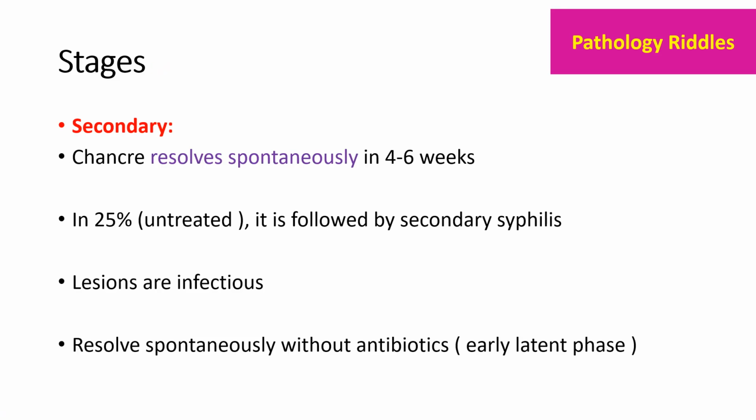So secondary syphilis, if the primary syphilis does not spontaneously resolve in 4 to 6 weeks, or if there is no antibiotic treatment, then 25% of these untreated cases will progress to secondary syphilis. The lesions in these cases are very infectious. They can also resolve without antibiotics. This is the early latent phase of syphilis.